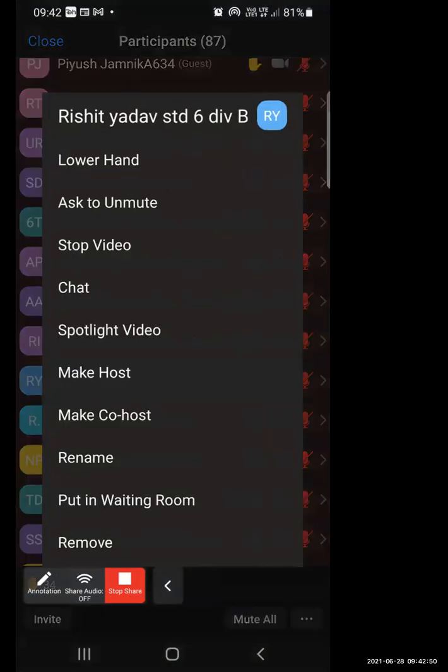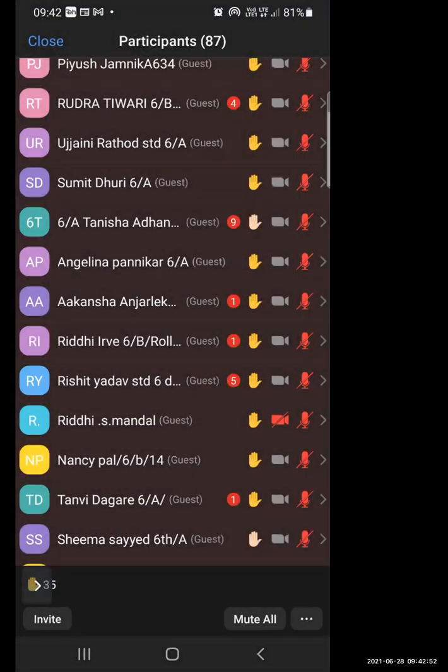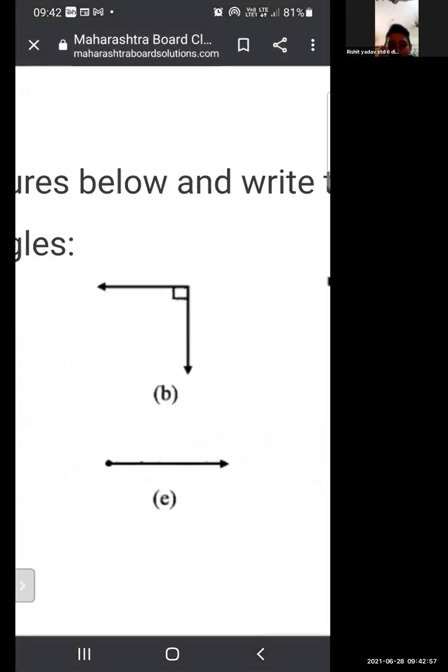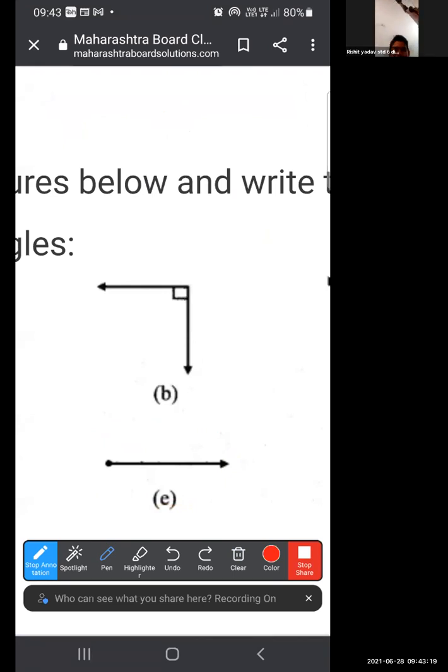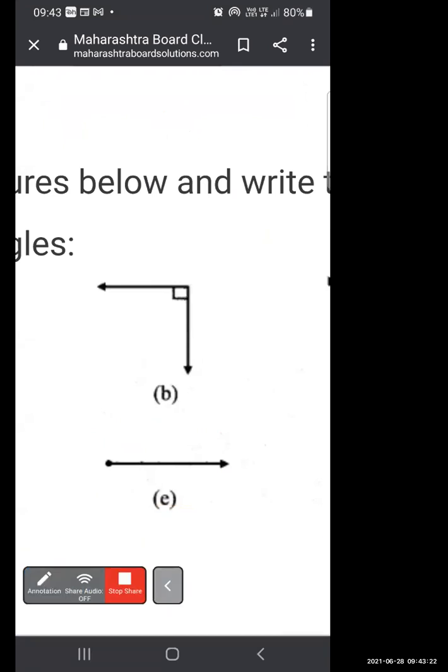Now, Rishit, I have unmuted you. Unmute yourself. Yes, teacher. What do you think? Which kind of angle is this? Zero angle. He is saying straight angle. Why is it zero? Yes, speak first. Okay, mute yourself.